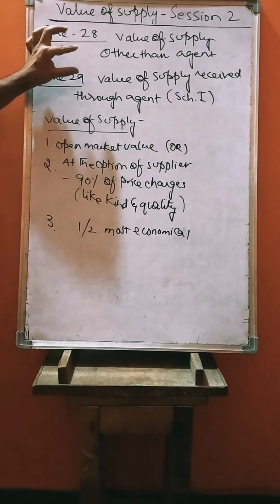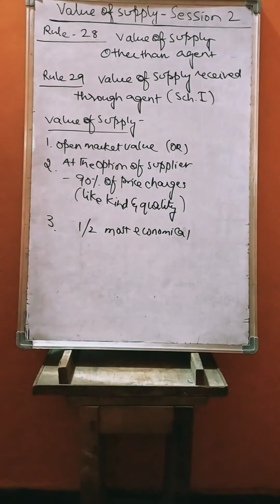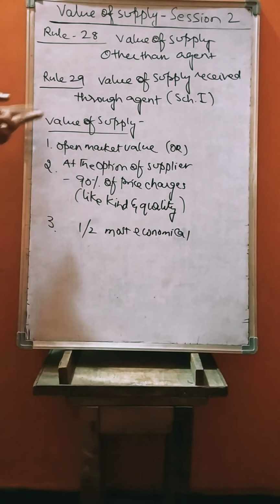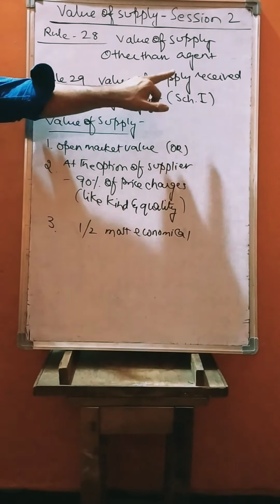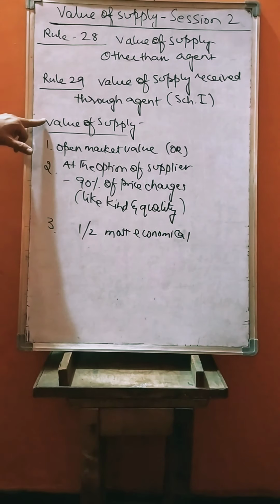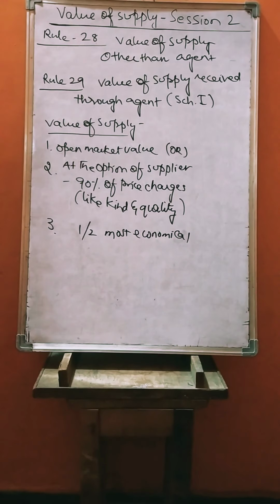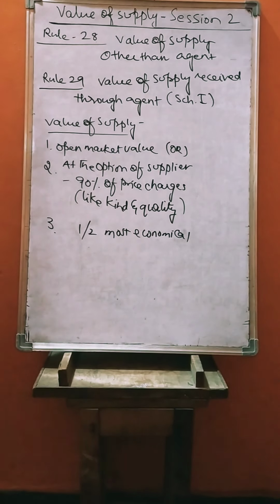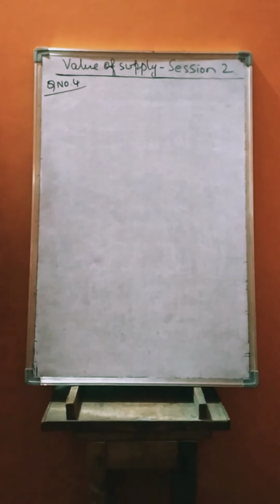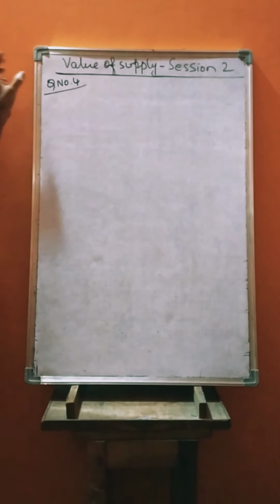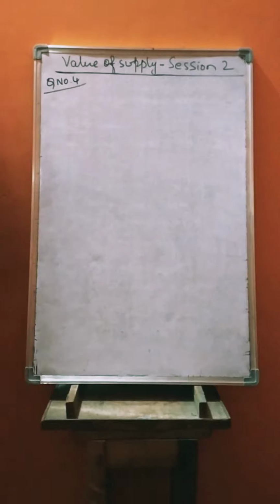So when to apply rule 29? Value of supply received through an agent without consideration, then schedule 1 is applied. Whenever we are applying schedule 1, then value of supply can be determined in the way what we have discussed. Have a look into the question. Have a look on question number 4. Just let me read out the question.